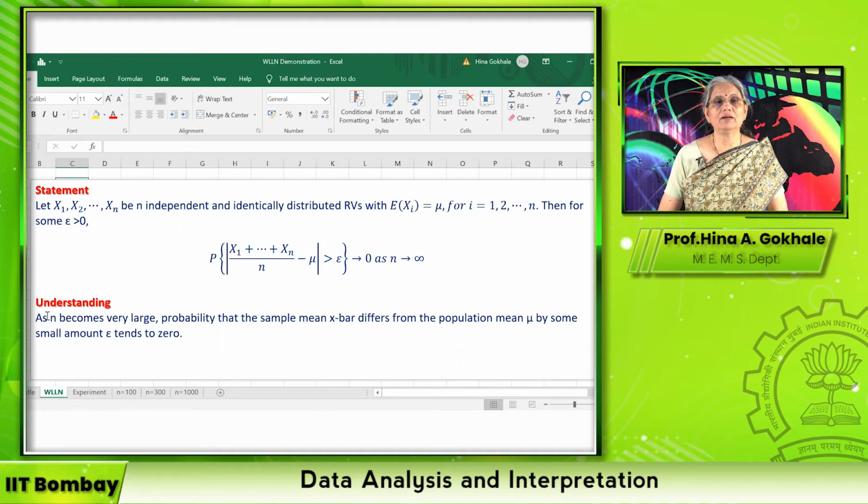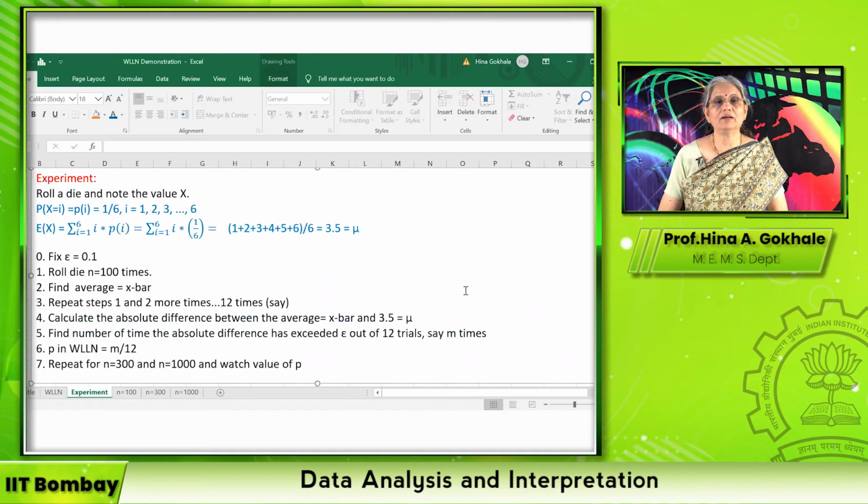So the understanding is that as n becomes very, very large, the probability that the sample mean x bar differs from the population mean mu by some small amount epsilon tends to 0. So how will we perform this experiment? Let us work it out. In this experiment, we are going to keep it simple.